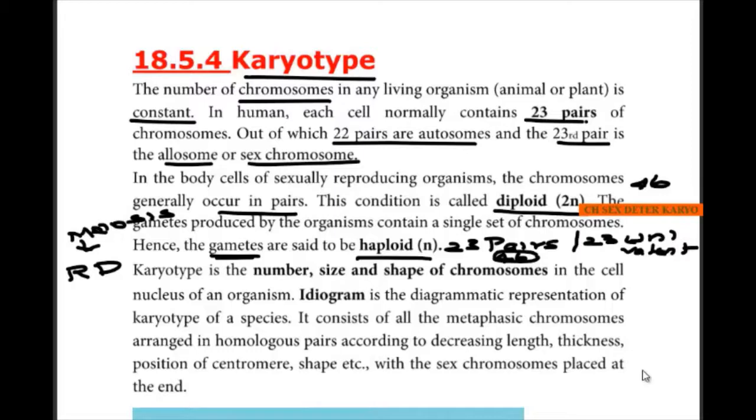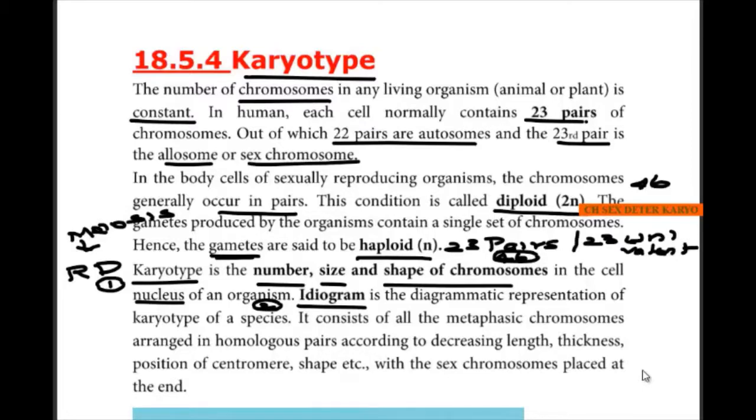So what does karyotype mean? It is the number, size and shape of chromosomes in the cell nucleus of an organism. Please remember the definition of a karyotype: the number, size and shape of chromosomes in the cell nucleus. And what is an ideogram? This also you remember.